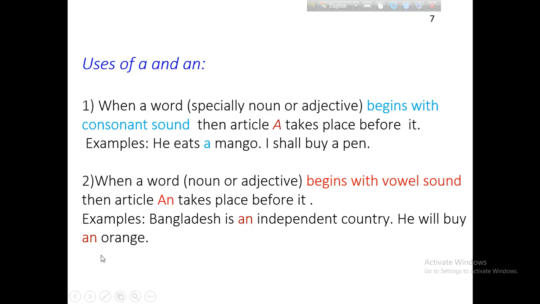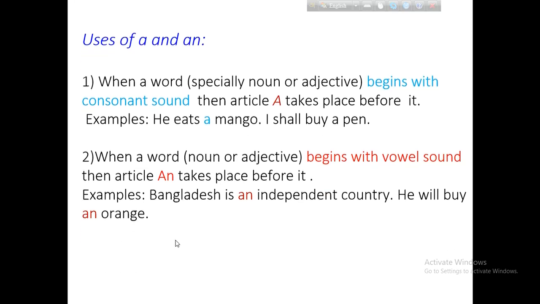He will buy an orange. Here, orange begins with a vowel, so we use an before it.